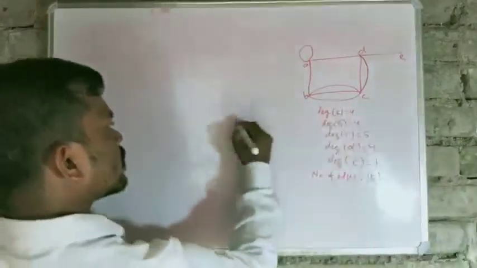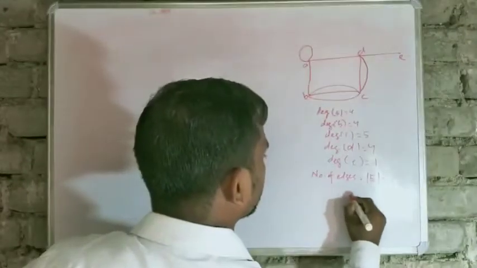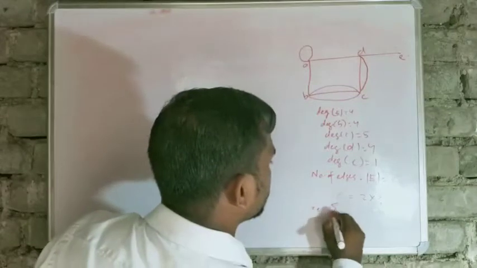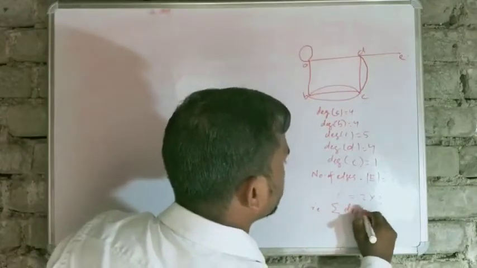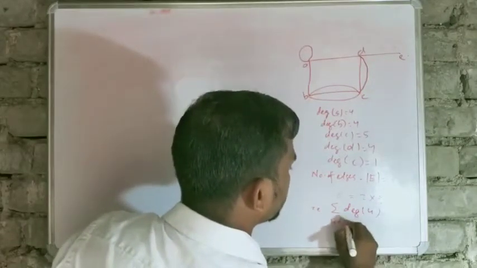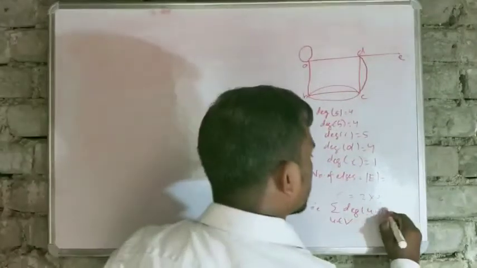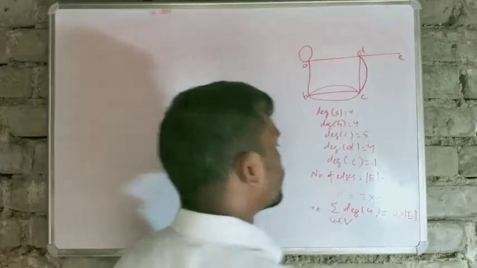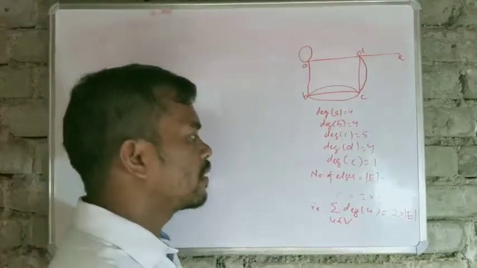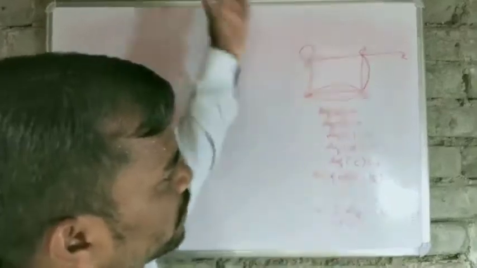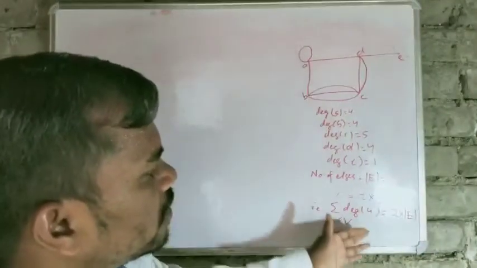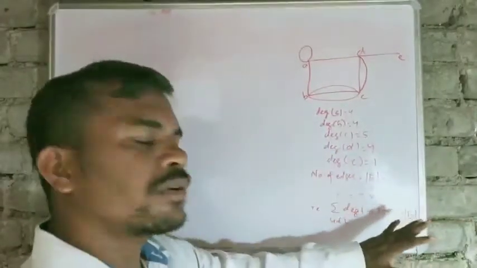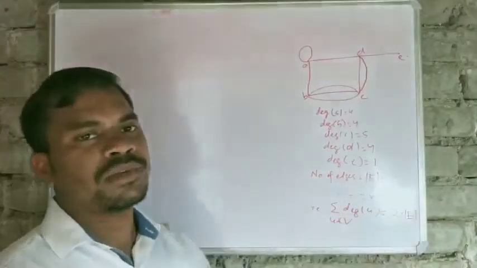That means the summation of degree of u, where u belongs to vertex set V, is equal to 2 times the number of edges. If you take any graph and find the summation of degrees of vertices, you will conclude that this is twice the number of edges.